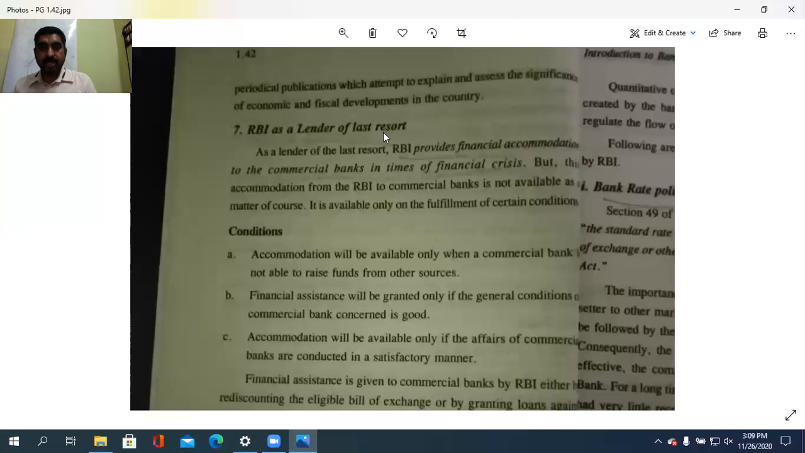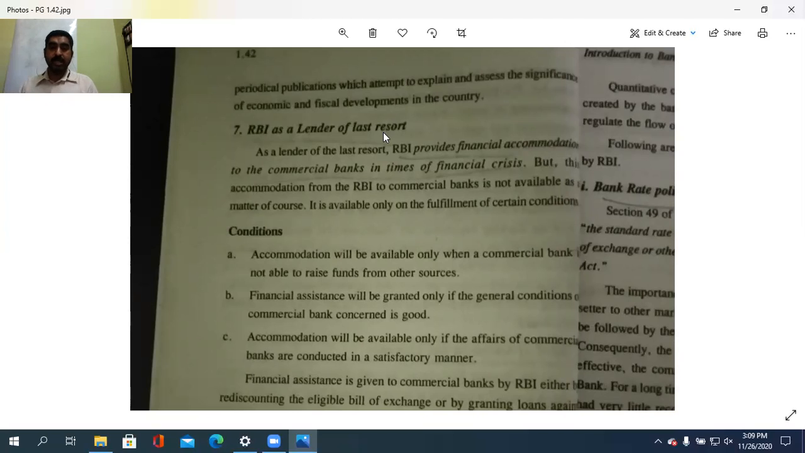But this accommodation from the RBI to the commercial banks is not available as a matter of course. It is available only on the fulfillment of certain conditions. Only if the following conditions are applicable. So what are the conditions? Accommodation will be available only when a commercial bank is not able to raise funds from other sources.